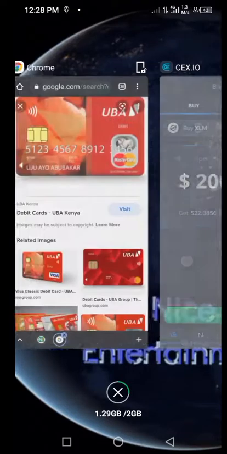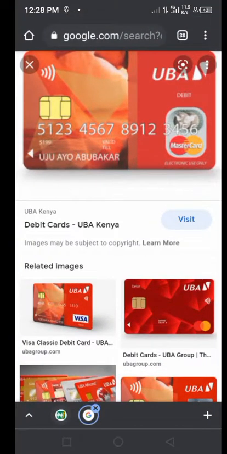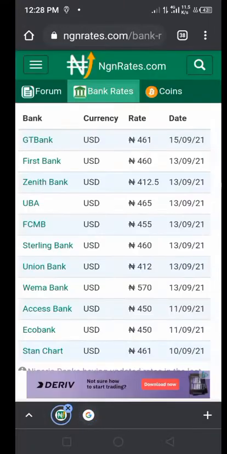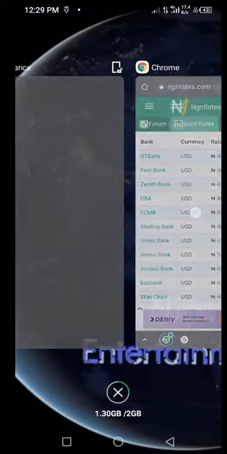Just like any business, the idea is to buy low and sell high. Buy low using the bank currency exchanges. You buy the low amount and then you go to the black market and then you sell it high.